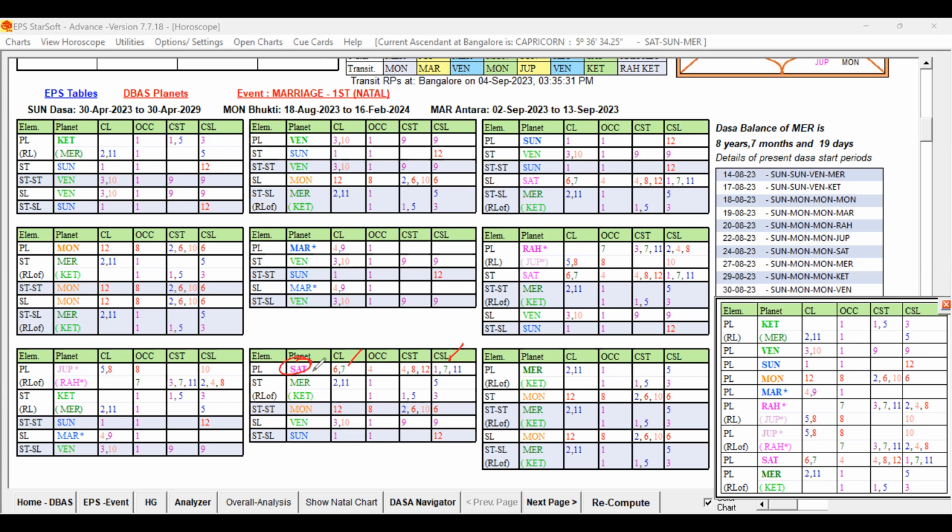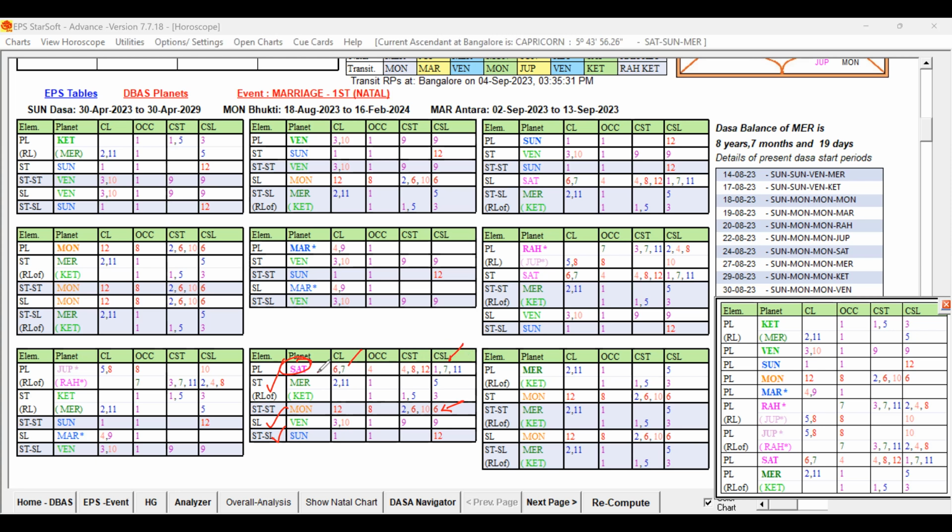This is a mixed one. The star lord is Mercury, a good key planet, and Venus, good. So both green planets are ruling the star lord and sublord. The 2A level is also supportive, and the fourth level is supportive, while the 2A level is weak. Saturn, the source planet, has both 6 and 7 in CL, but the CSL is 1, 7, 11.